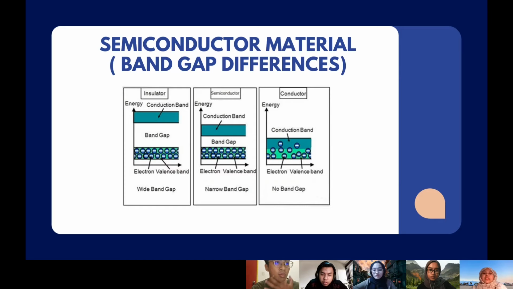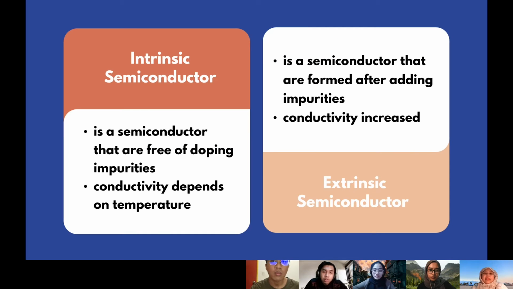as free electrons. Semiconductors can be classified into two types, the intrinsic and extrinsic semiconductor. Basically, an intrinsic semiconductor is in a pure state. It is a semiconductor that is free of doping impurities, and its conductivity depends on its temperature. An extrinsic semiconductor is formed after adding impurities, which is doping, and its conductivity increases.